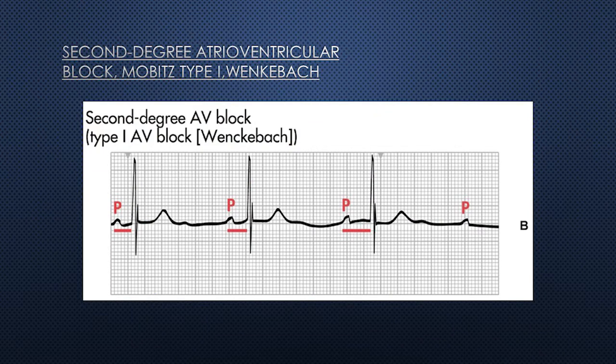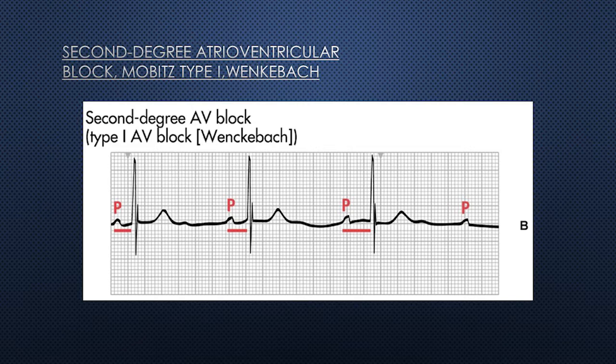The ventricular and atrial rate depends upon the underlying rhythm. The PP interval is regular if the patient has an underlying normal sinus rhythm. The RR interval gradually shortens.